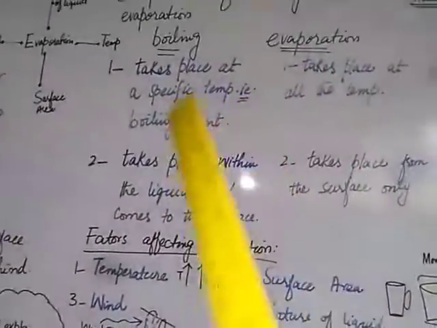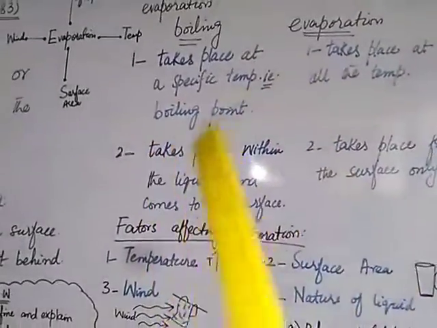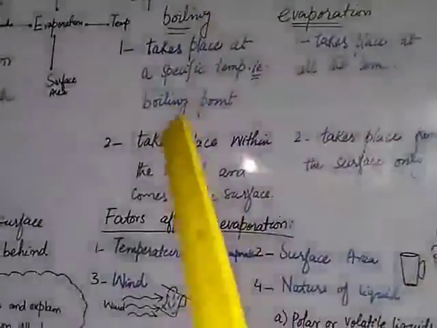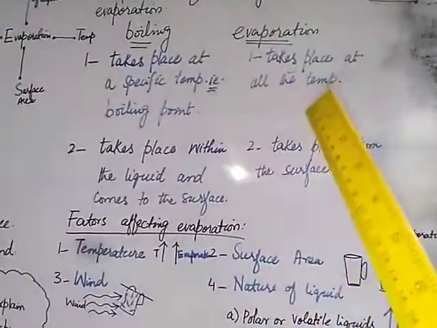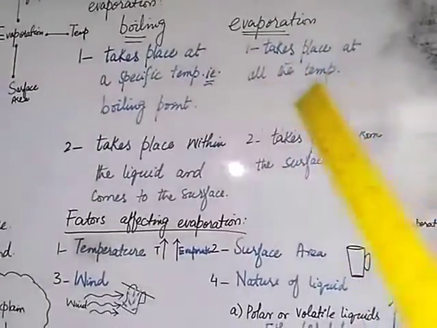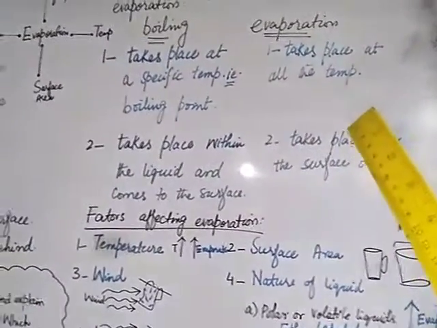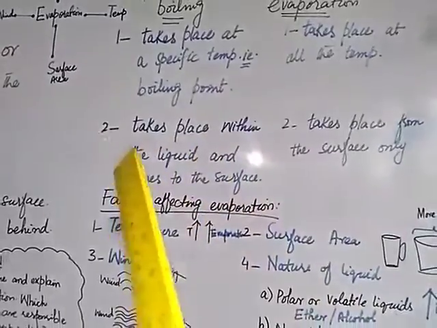Boiling takes place at a specific temperature, and that temperature is known as the boiling point. We have to heat the liquid, only then will boiling occur. In the case of evaporation, evaporation takes place at all temperatures. You don't have to heat the liquid.